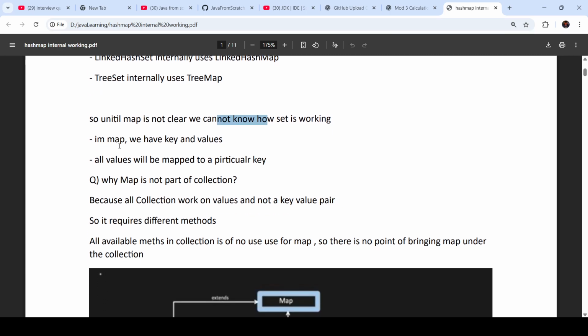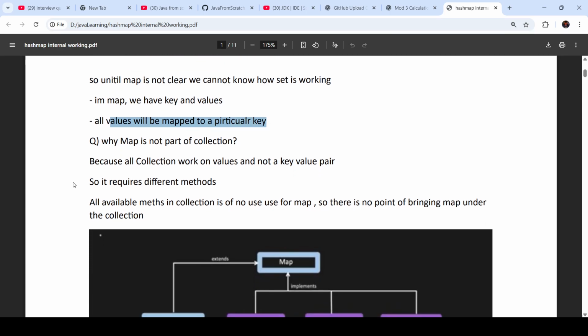So in map we have keys and values. All values will be mapped to a particular key. Somebody might ask why map is not part of the collection. In all collections there is no concept like key and value.